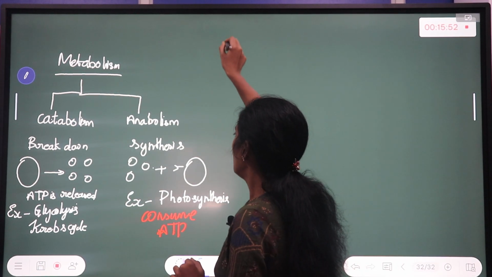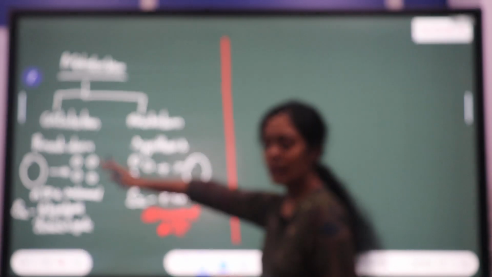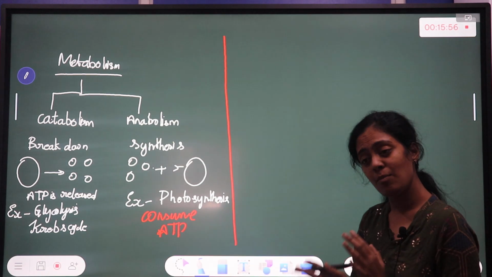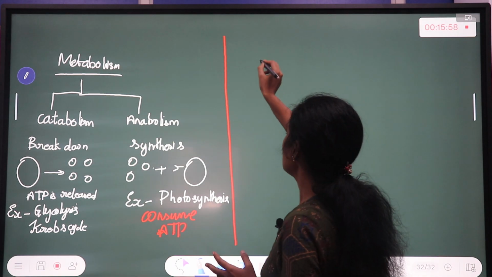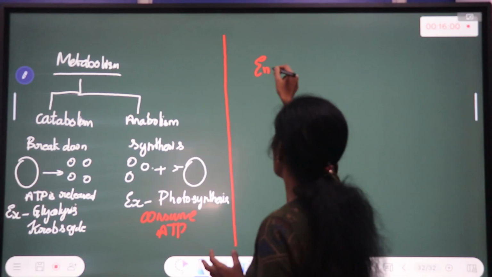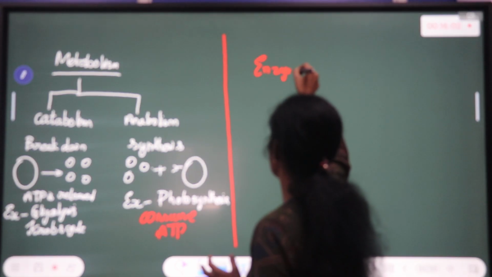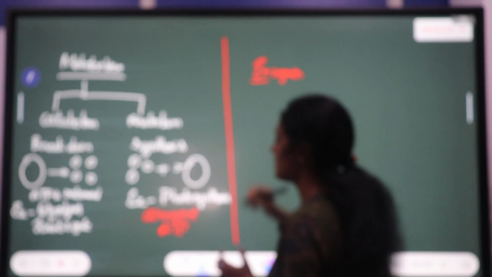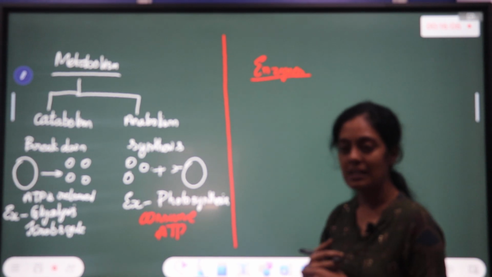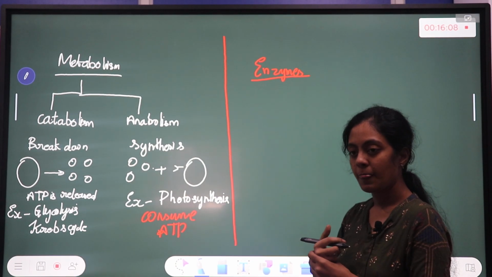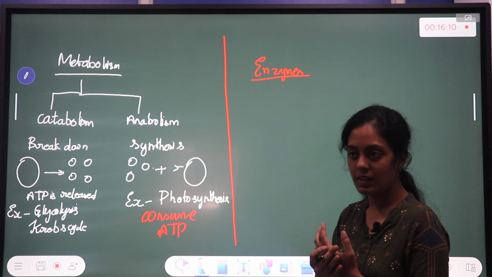Okay, now every catabolic reaction or every anabolic reaction is catalyzed by something called enzymes. What do you mean by catalyze? What do you mean by a catalyst? A catalyst enhances the rate of reaction. It increases the rate of the reaction.